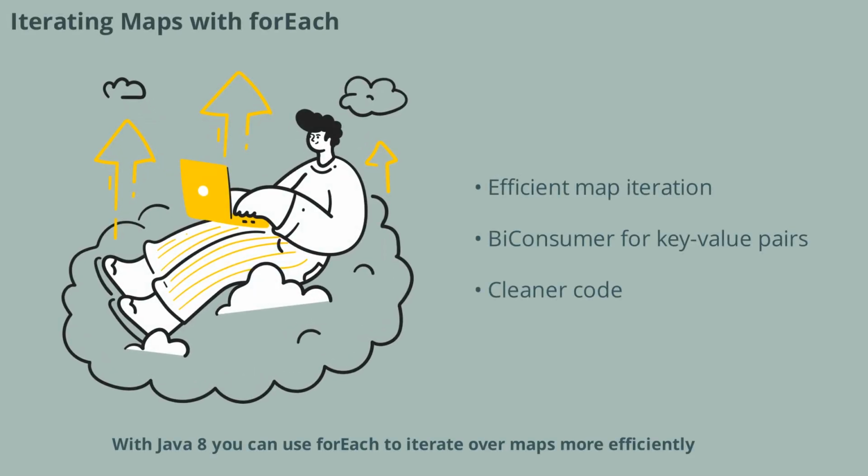With Java 8, you can use forEach to iterate over maps more efficiently. The Map interface provides a forEach method that accepts a BiConsumer, allowing you to process key-value pairs directly. This makes your code cleaner and more readable, especially when working with large datasets. Interviewers may ask you to demonstrate this feature in a coding exercise.